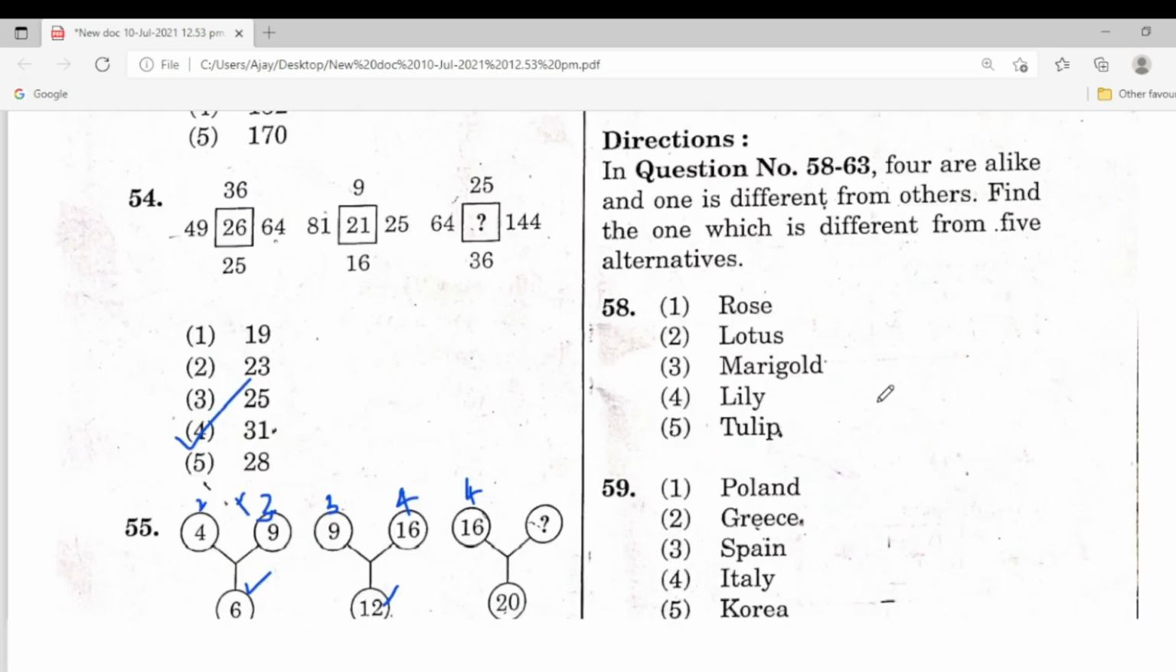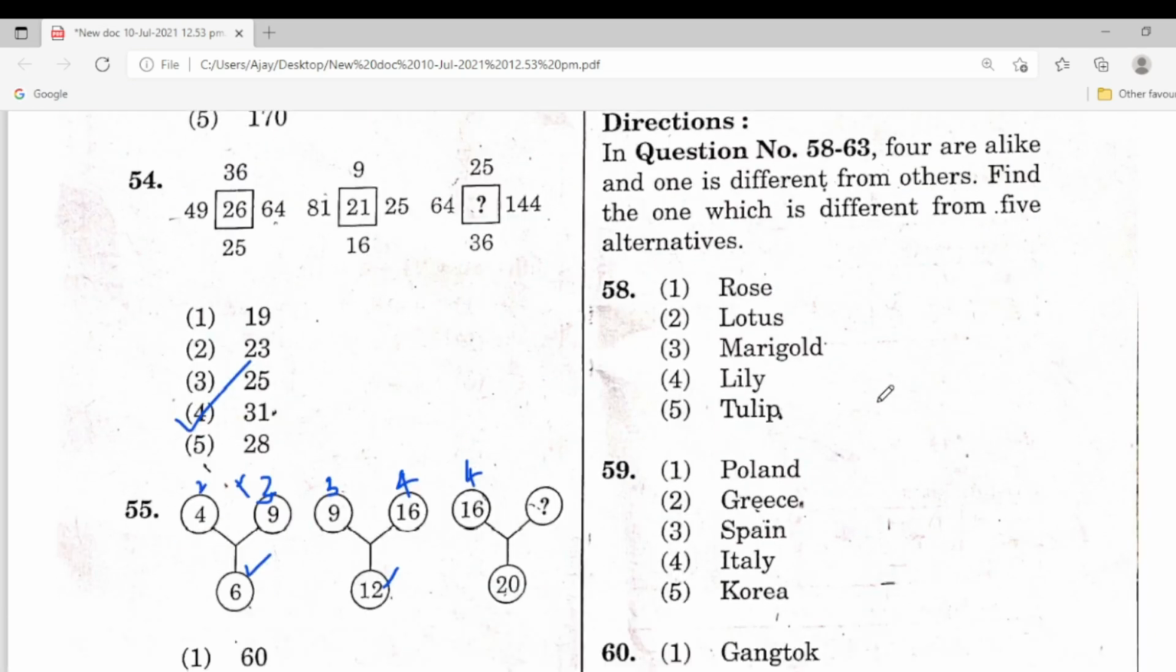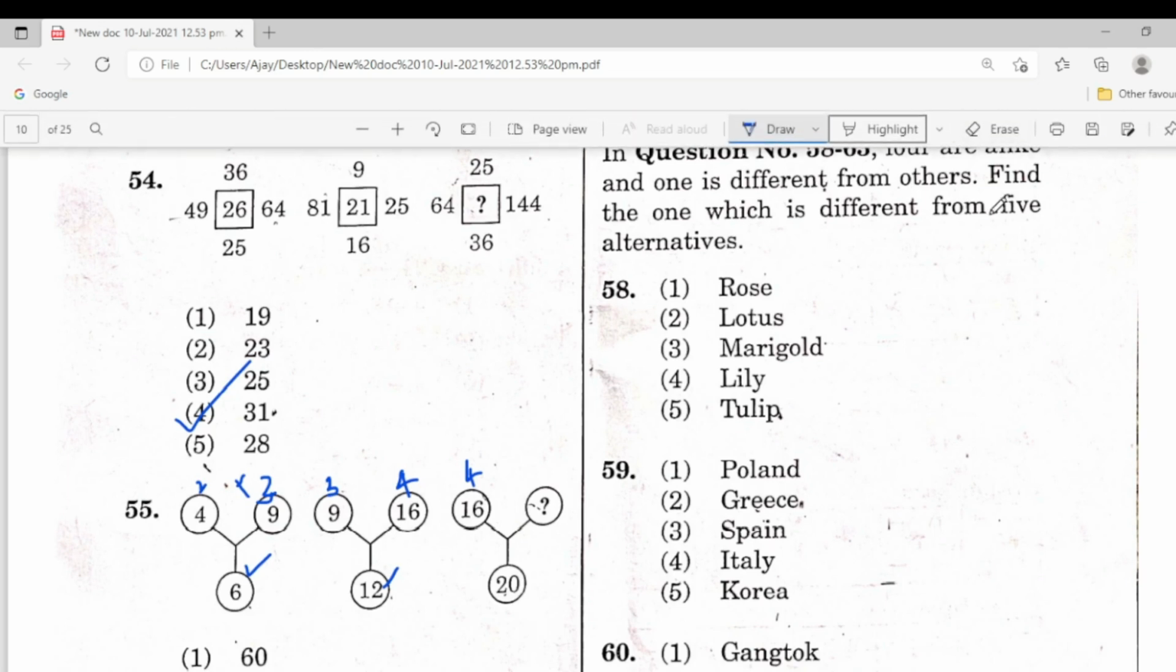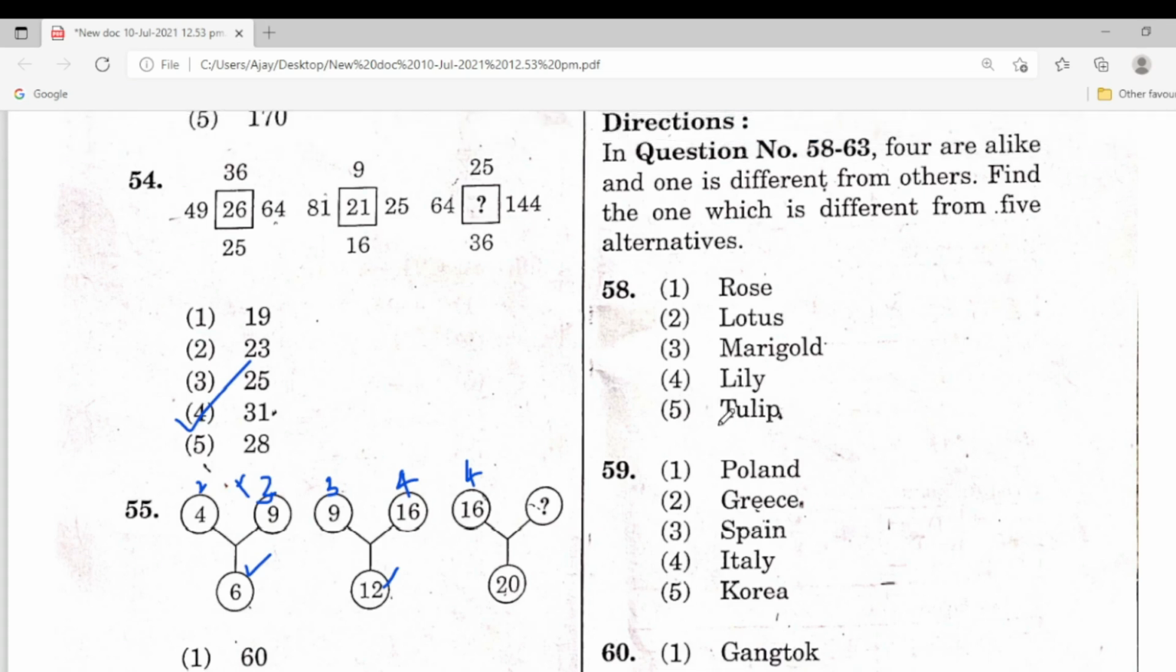Next one, in question numbers 58 to 63, four are alike. So four are the same, but one is different. So find the one which is different. Rose, lotus, marigold, lily, tulip. So which is 58? One is different, that is lily. This lily flower is different, which is in water.